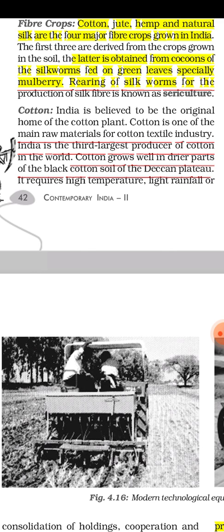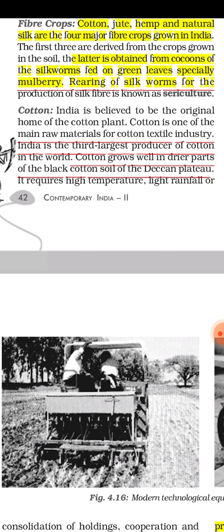Not only do we produce and use cotton here, we also export a huge amount of cotton around the world. Cotton is required in the cotton textile industry, and India is the 3rd largest producer of natural cotton in the world.